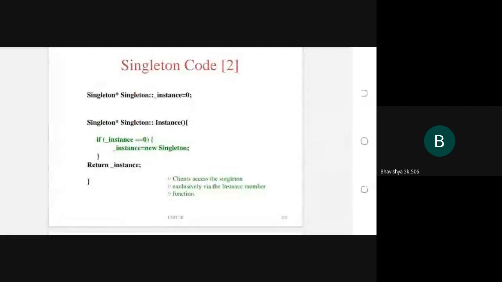You see here, singleton should contain only one instance, equal to 0. By using that singleton instance method, if instance equal to 0, then instance equal to new Singleton, so you can return the singleton.